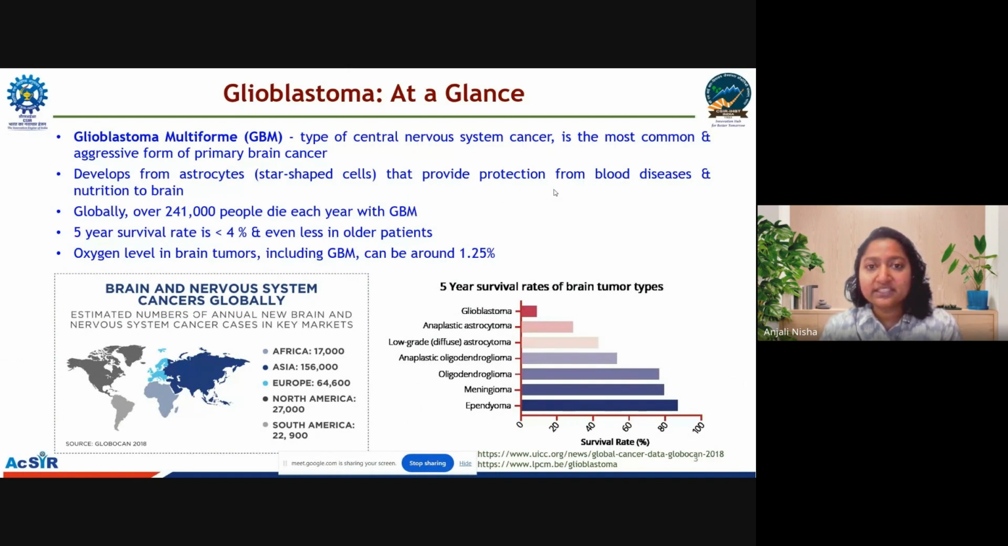Moving ahead, to summarize what glioblastoma is and its key points: firstly, glioblastoma is a type of central nervous system cancer, and it is the most common and aggressive form of primary brain cancer.